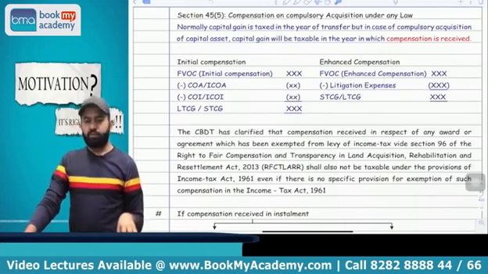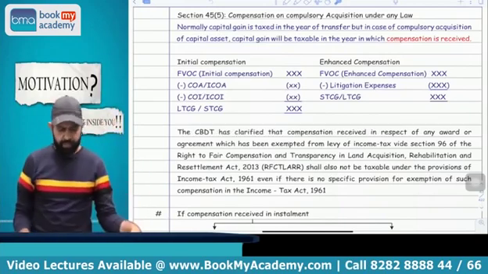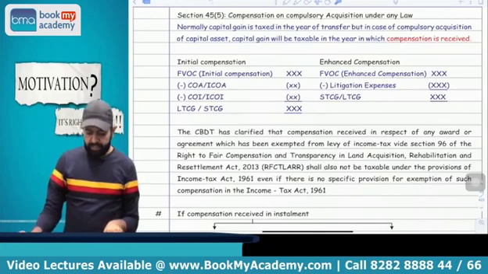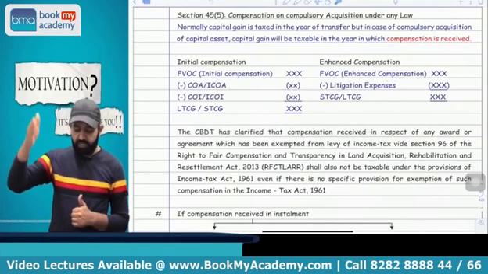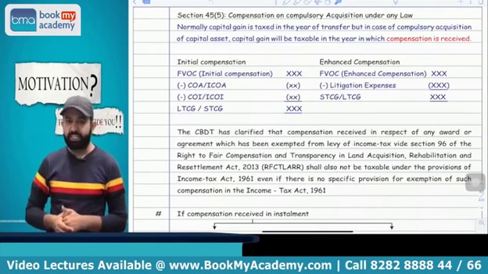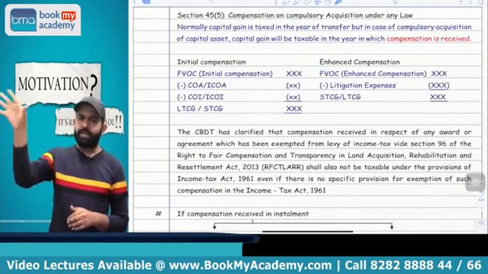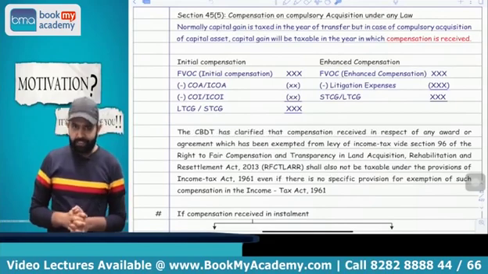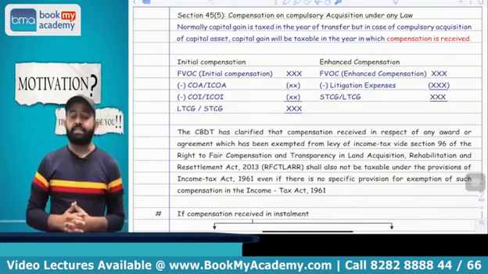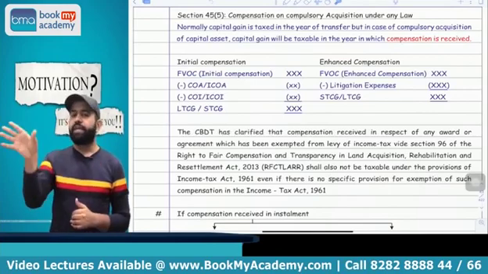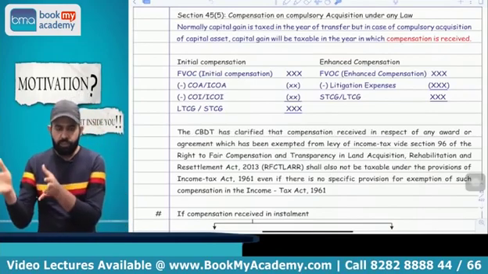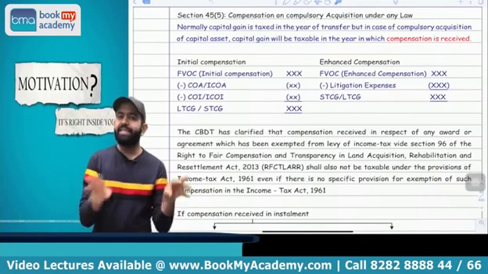Now try to understand, there is one CBDT circular, and the CBDT circular is saying that there is one Act, the Right to Fair Compensation and Transparency in Land Acquisition, Rehabilitation and Resettlement Act, 2013. As per that separate Act there is Section 96, and as per Section 96 there are certain modes of compulsory acquisition where tax is not applicable. But you know that a corresponding amendment is not made in the Income Tax Act.